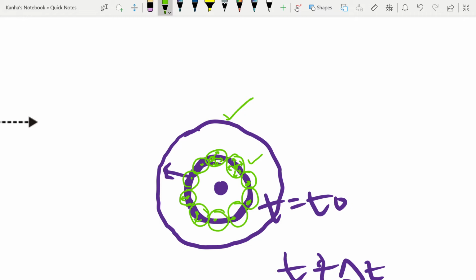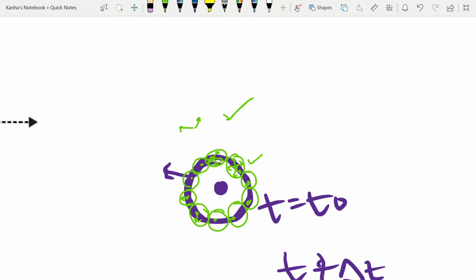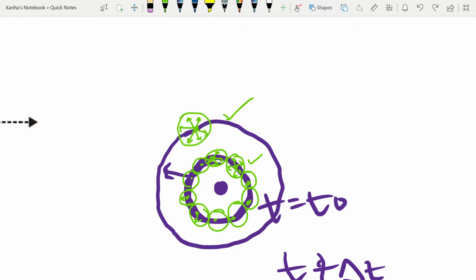Now he proposed that the intensity of this energy propagation in the backward direction is 0, and in the forward direction it's maximum. What does this mean? If this was my secondary source and this was the wavelet or the energy being propagated, then he says that in the backward direction there is no energy. So the propagation is only in the forward direction. All these three lines don't exist, only the forward direction exists.